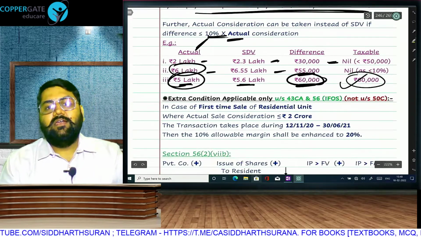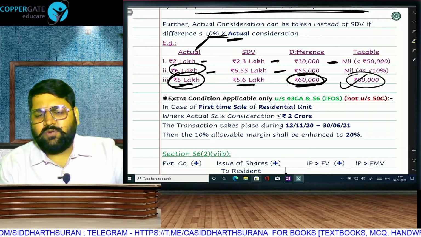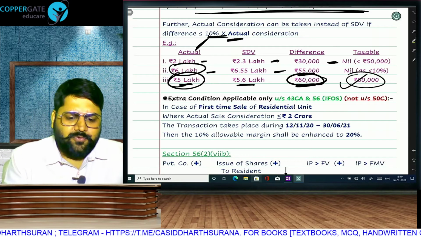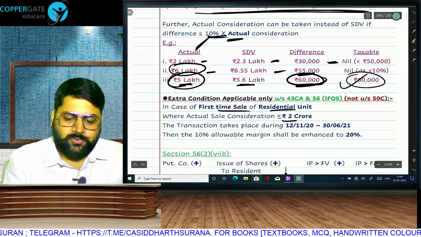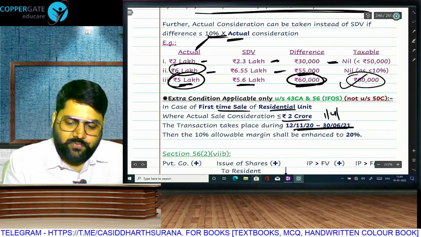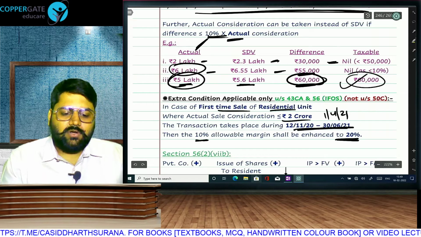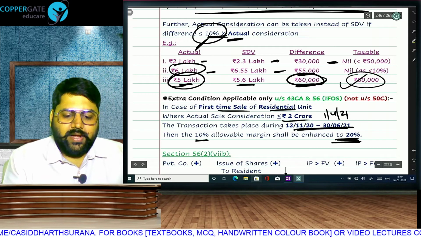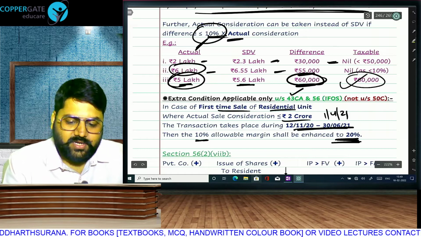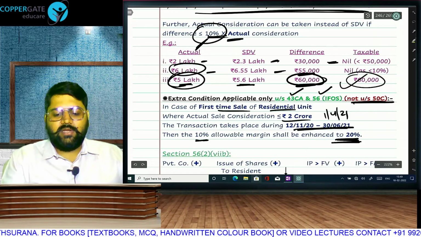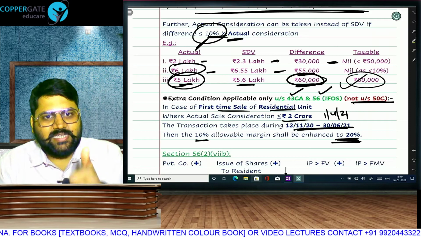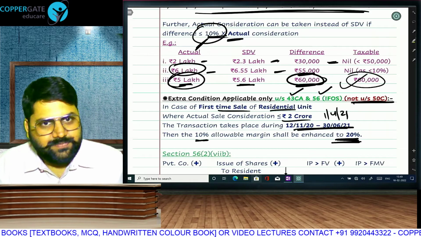And that one thing which was there only in 43CA and not in 50C: first time sale of residential unit up to 2 crore during this period, you have to focus only from 1st April, that's your year. Then the 10% will change to 20%. This 10% will be enhanced to 20%. That condition is allowed in 43CA and 56, but not allowed in 50C. So for the seller under capital gain, it will always be a 10% margin.